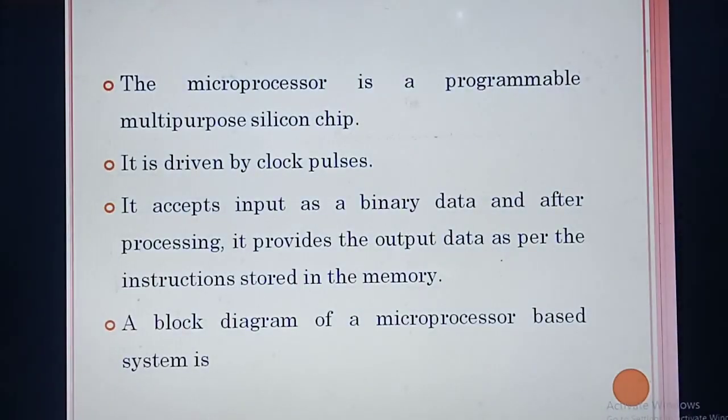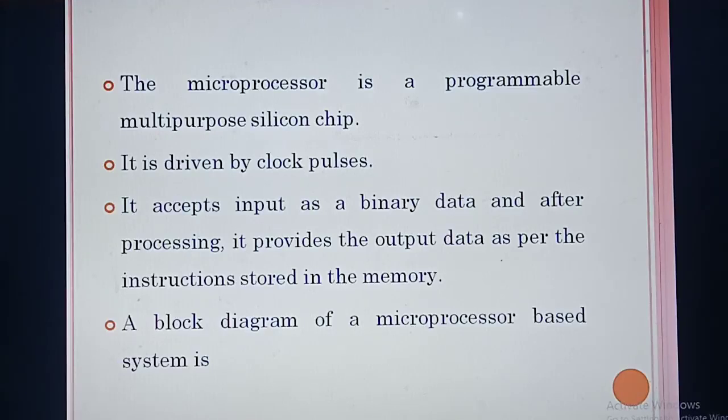Then, how will this microprocessor work? This microprocessor is a programmable multi-purpose silicon chip. We can call that a chip. It is black in color and has pins, no? So we call that a silicon chip. Multi-purpose means you can use it for more than one purpose. That is a multi-purpose silicon chip.